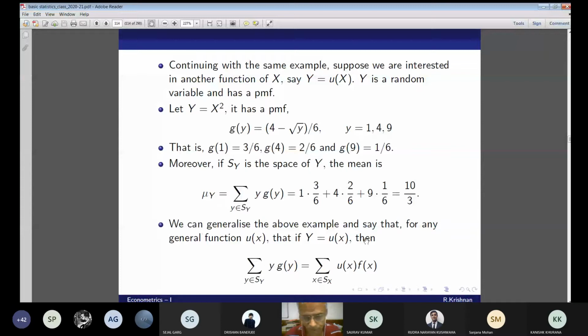So we can generalize the example and say that for any general function u(x), y is equal to u(x), and this is the formula. Okay. Try this example.